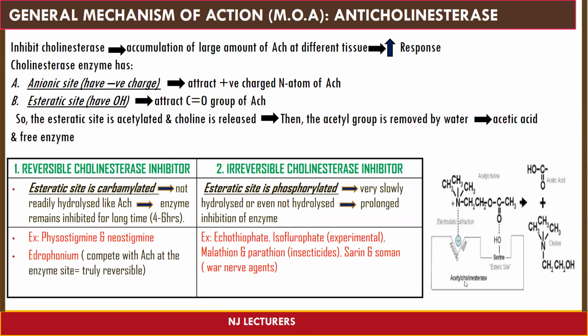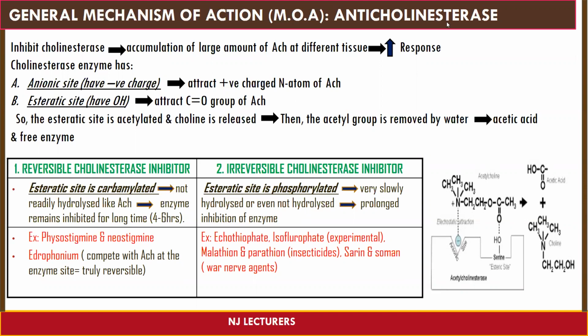This enzyme, acetylcholinesterase, has two sites. First is the anionic site, which has a negative charge, and this attracts the positively charged nitrogen atom of acetylcholine. The second site is the esteratic site, which has a hydroxyl group, and it attracts the carbonyl group of acetylcholine. Here, the very important site is the esteratic site. Only here do the changes happen. This esteratic site is acylated and choline is released. The acetyl group is removed by water and the remaining will be acetic acid and the free enzyme.